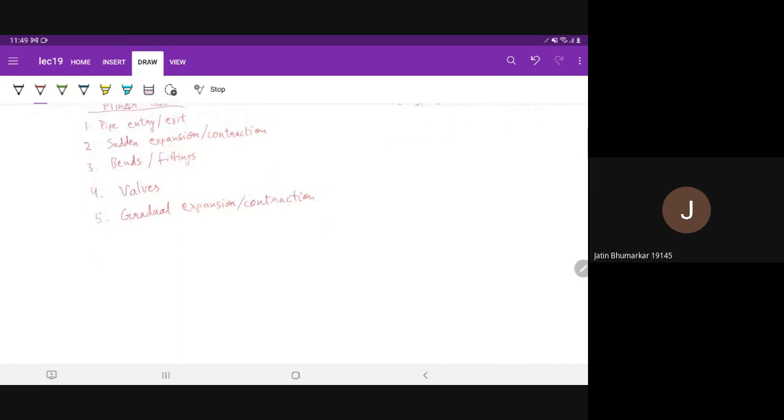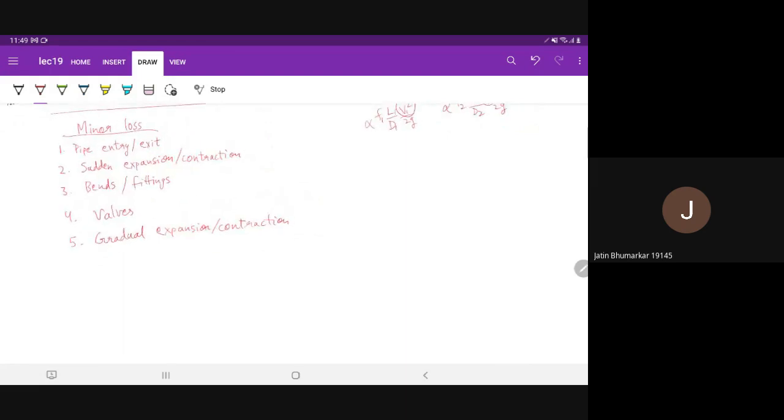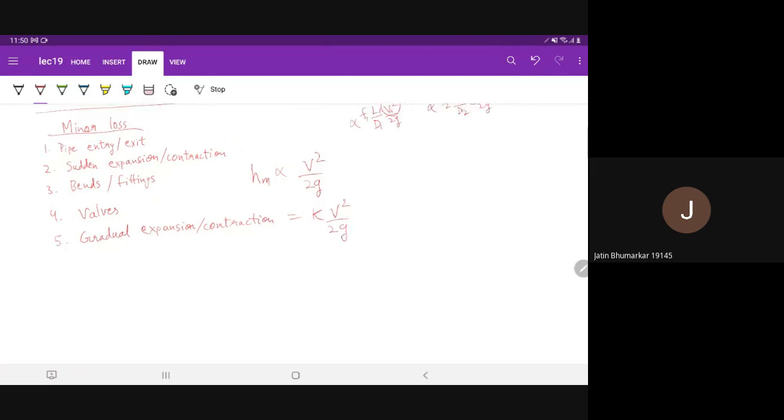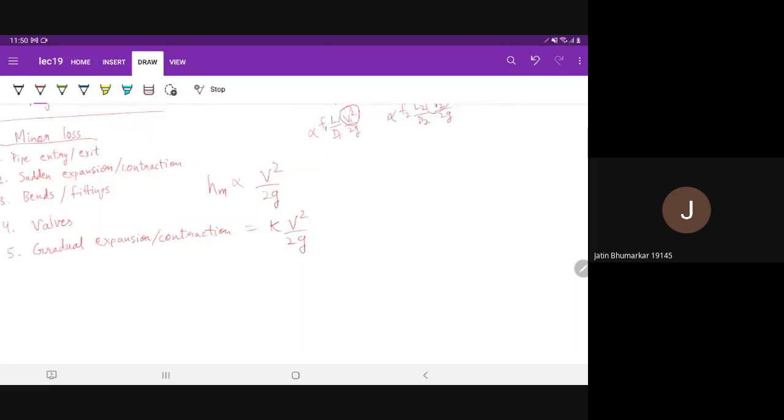So these losses you can express in terms of kinetic energy again, because these also depend on the kinetic energy of the fluid, the velocity of the fluid. So H minor is proportional to again V square by 2G, and this can be written as K V square by 2G, and this K will depend on what kind of loss it is, pipe entry, exit, or sudden expansion, sudden contraction or bend.